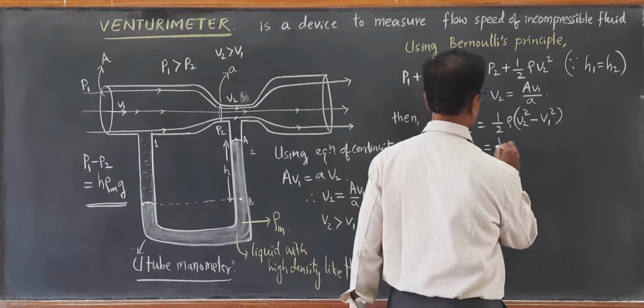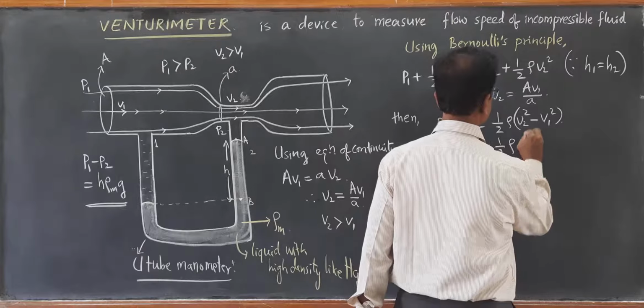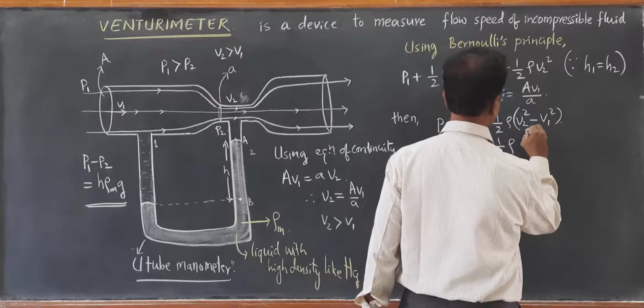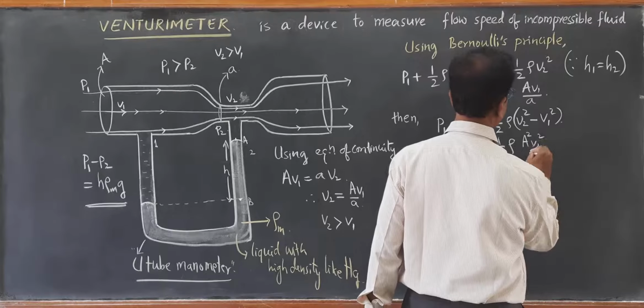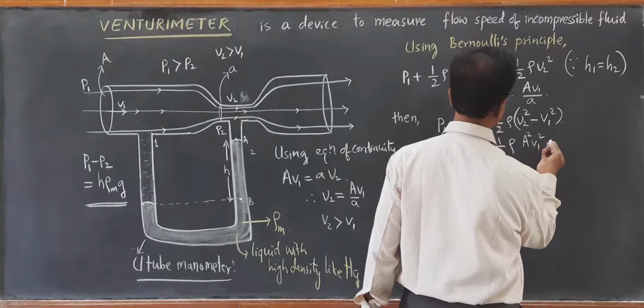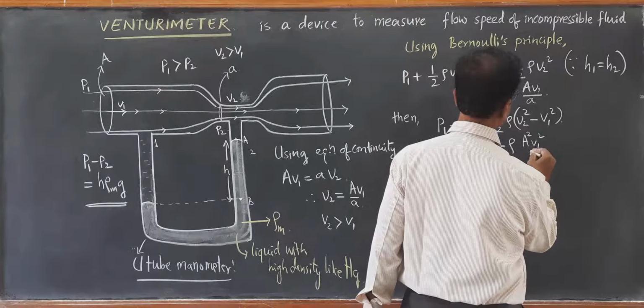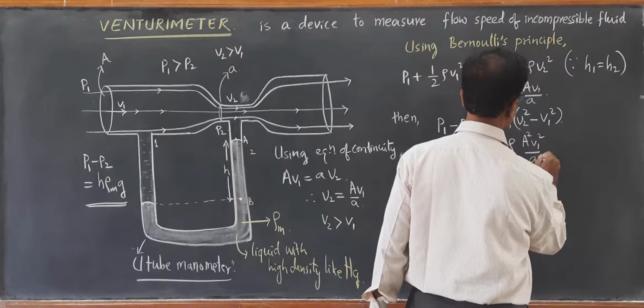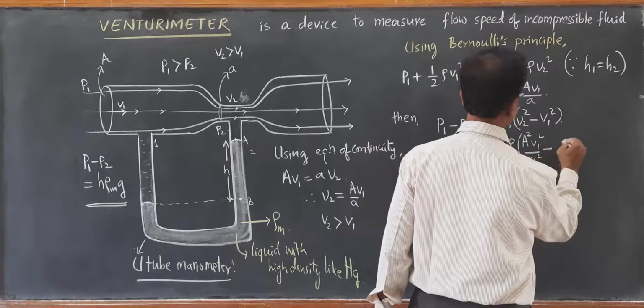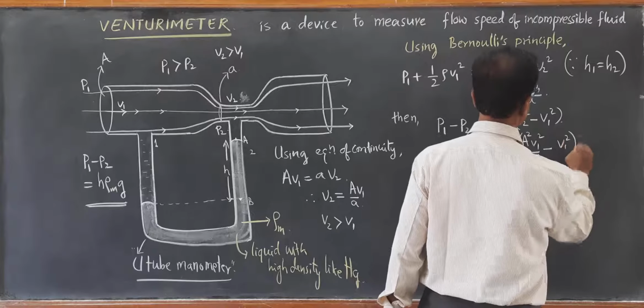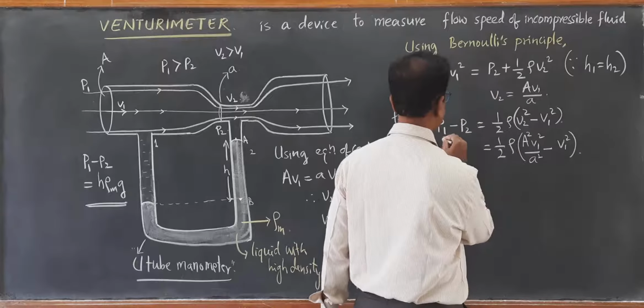If you substitute this, then half rho (A square V1 square by small a square minus V1 square). Yes, that is P1 minus P2.